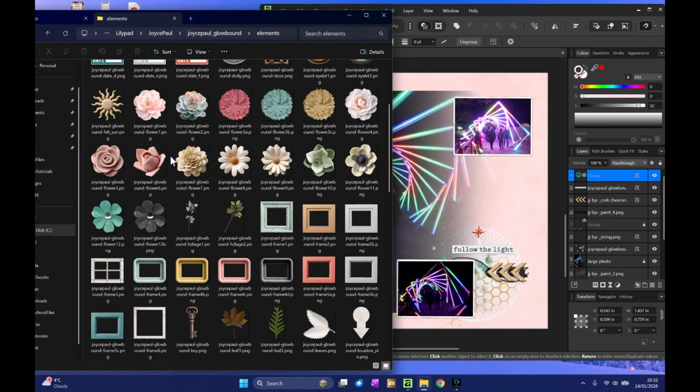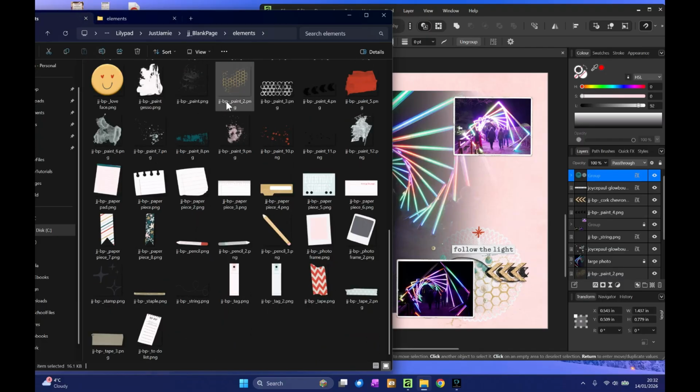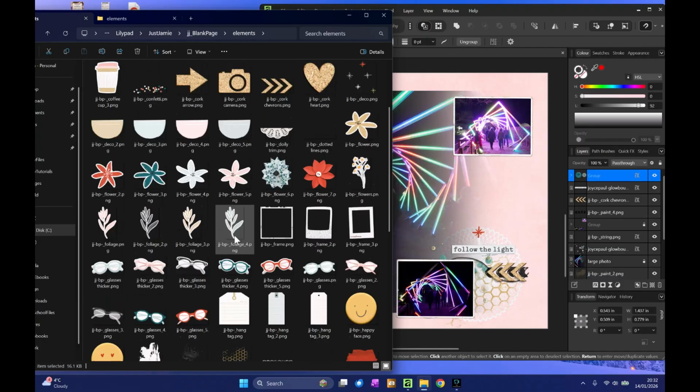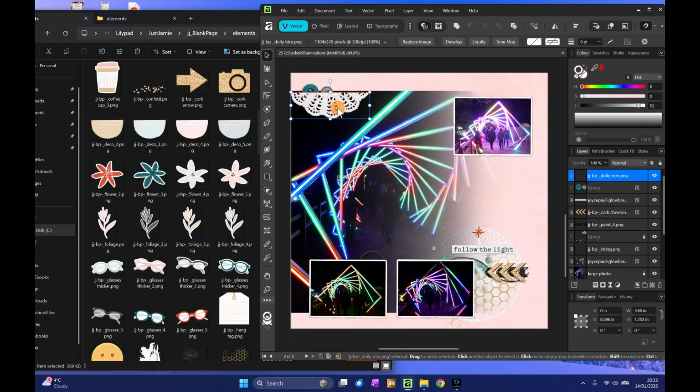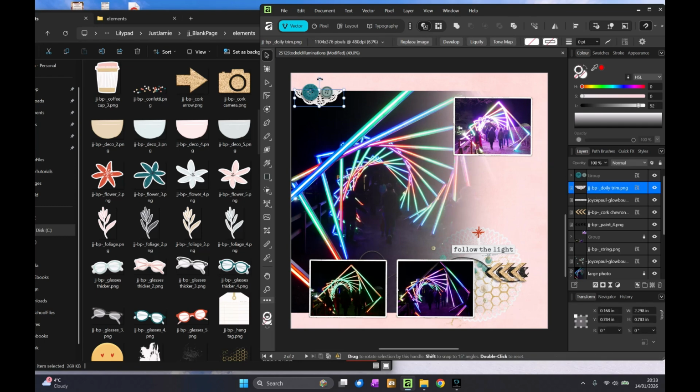And I'm thinking maybe this one had a little bit of doily, didn't it? Just a little bit there. To kind of, it's like that.